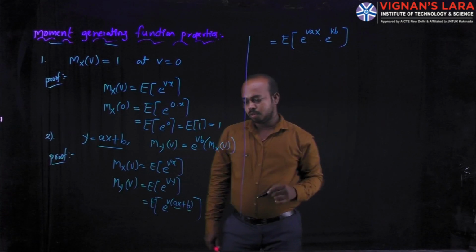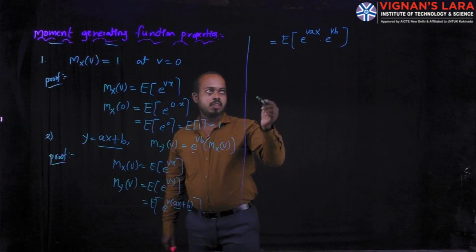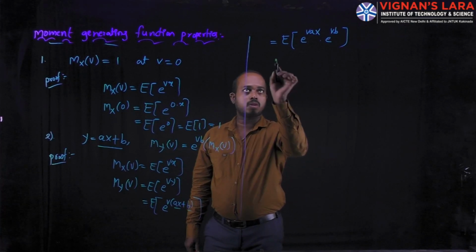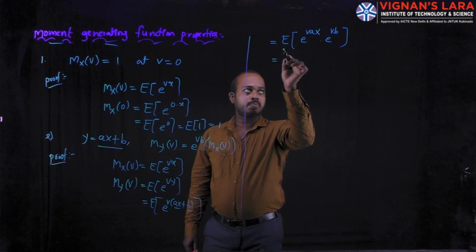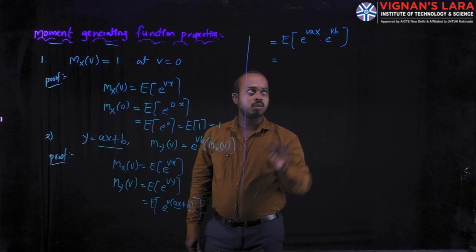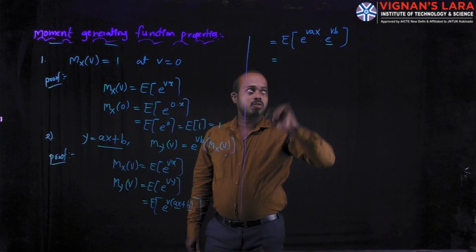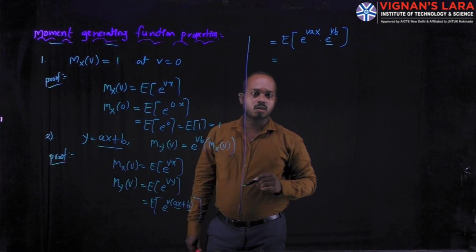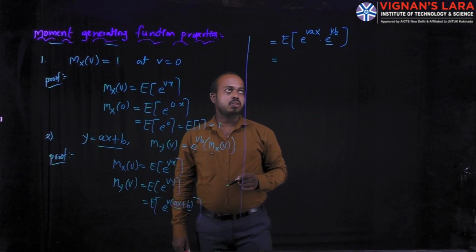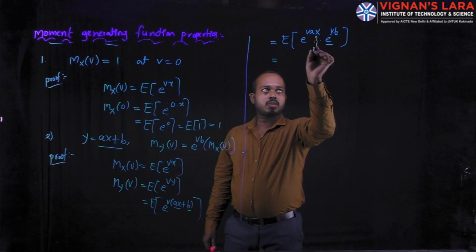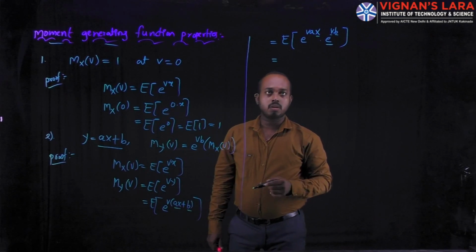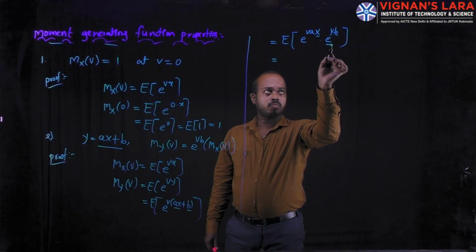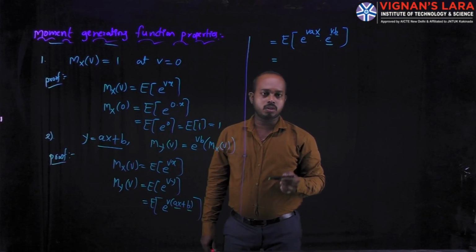Here a and b are both constants. The term e power vb is a constant value, because v and b are both constants and the only variable parameter is X. That's why we can move this term before the expectation.